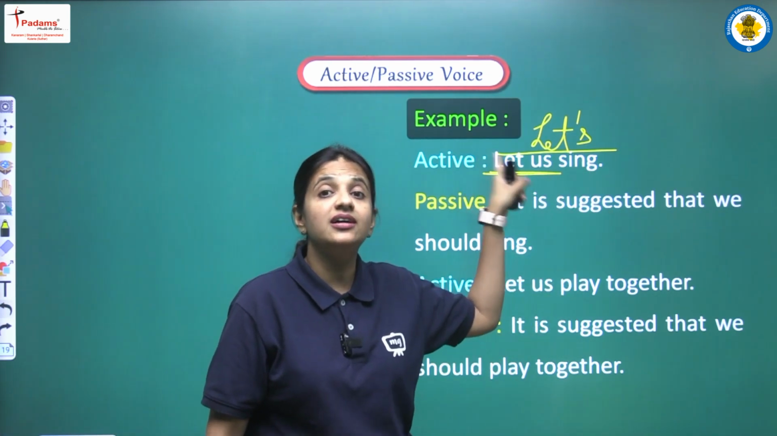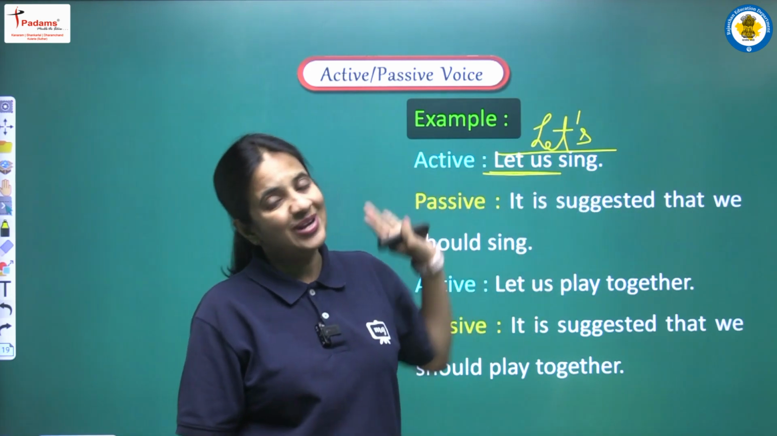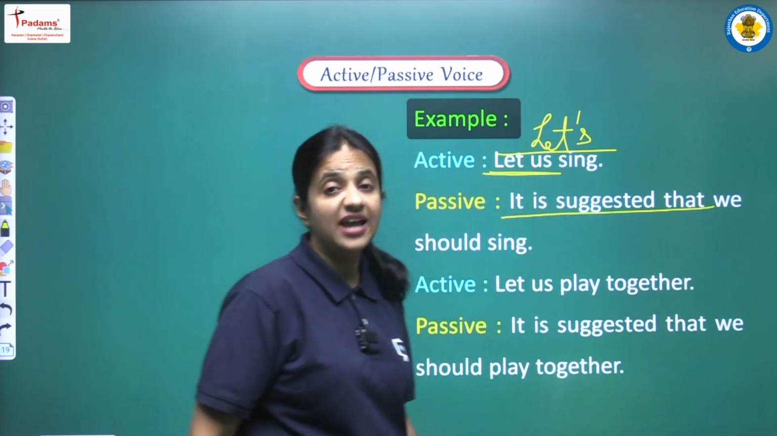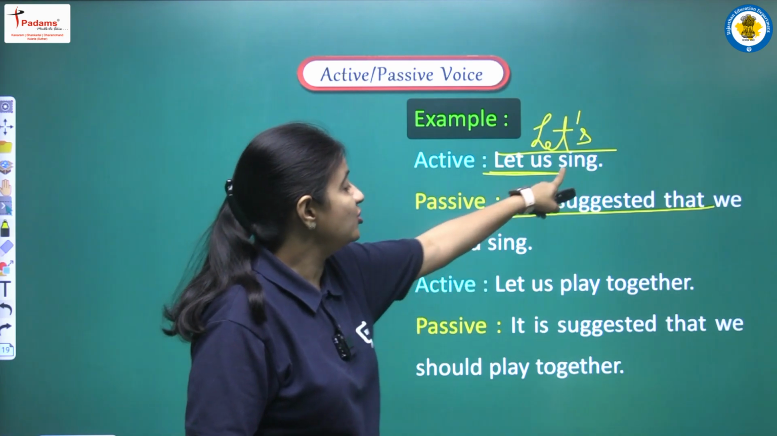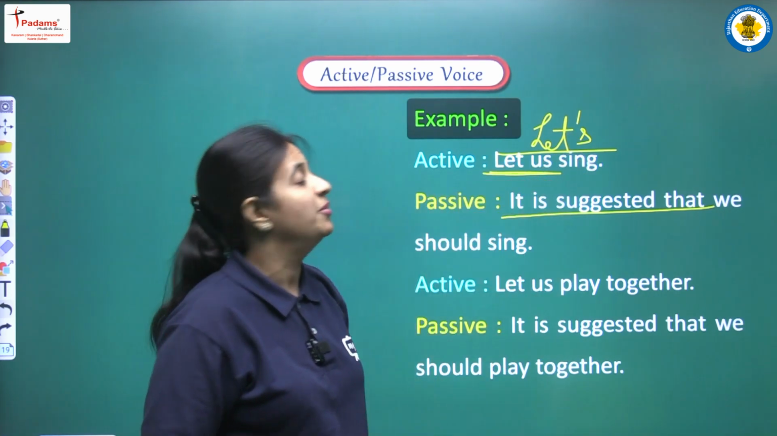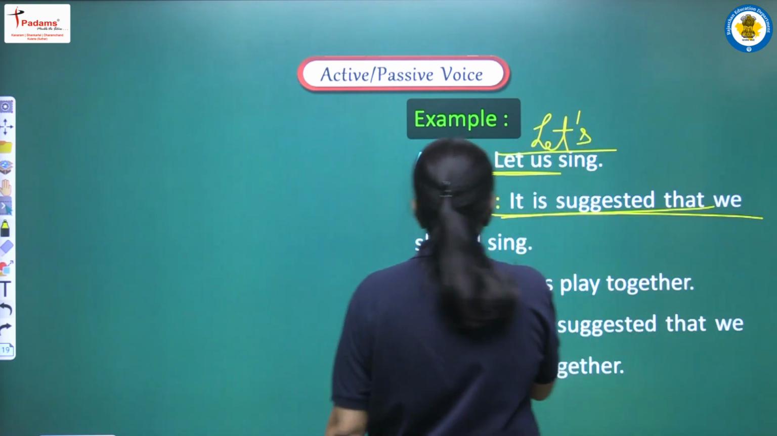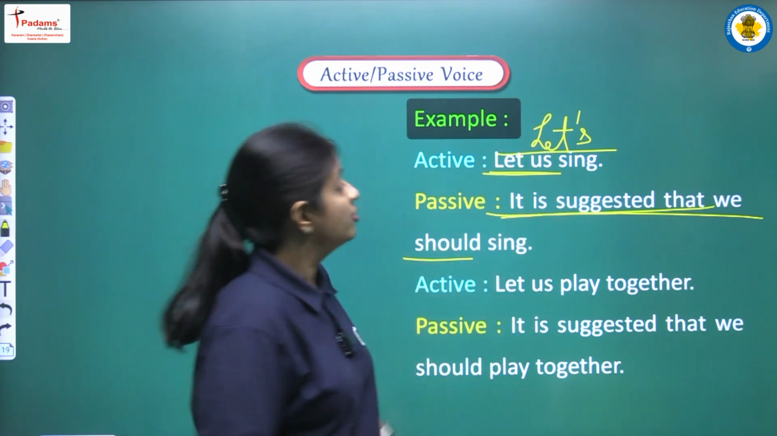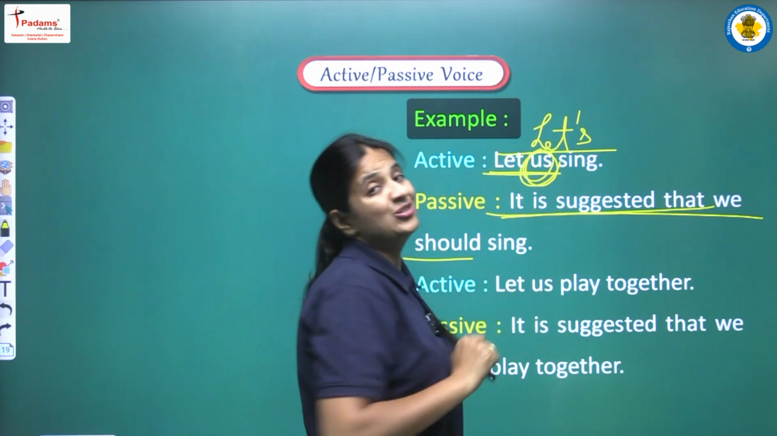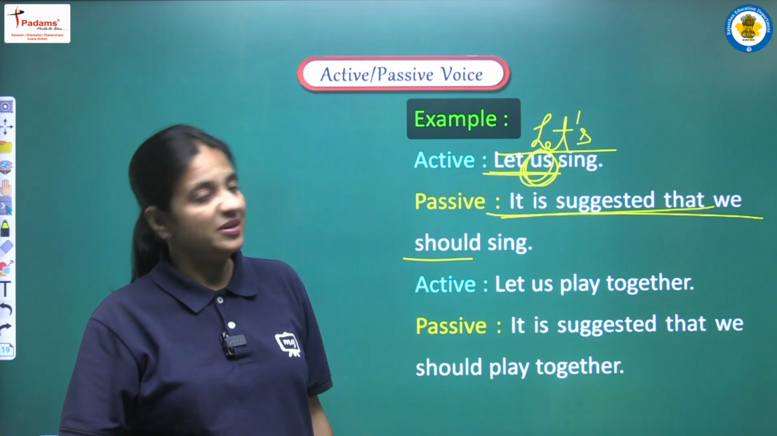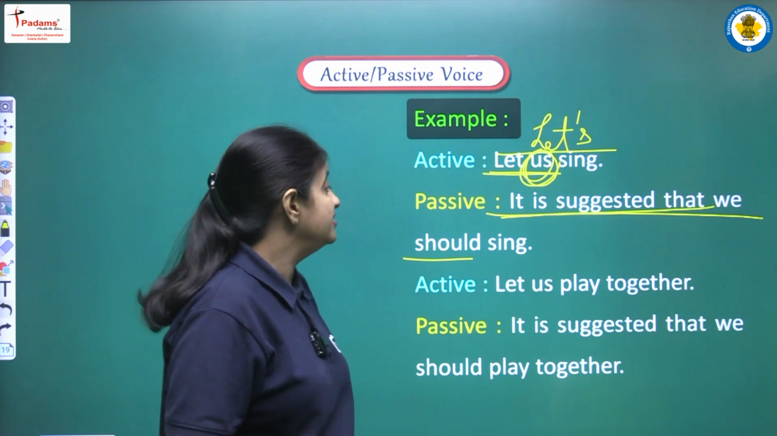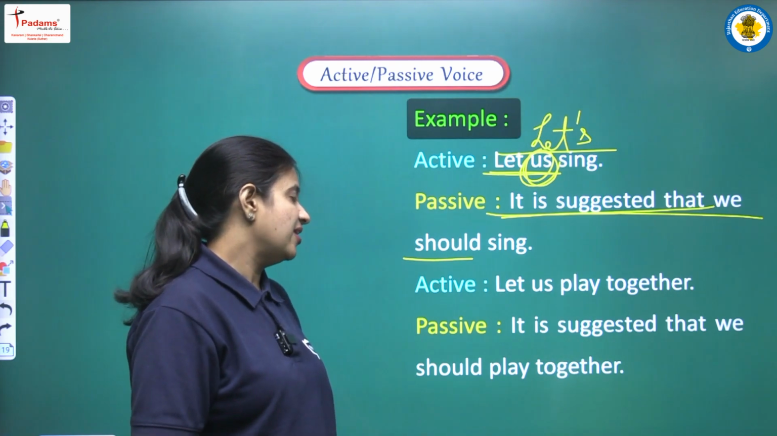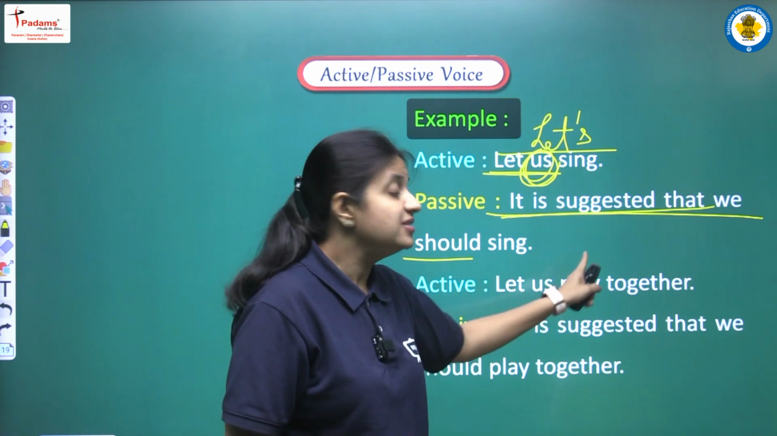We are having let us here, so this is let's, right? Now according to the structure we are writing here, it is suggested that we should, and after should we have to write the first form of the main verb. So this is the thing that you have to use always, that is it is suggested that we should. Why are we writing we? Because we are having us here. So for that we are writing we here, and the complete sentence will be it is suggested that we should sing.